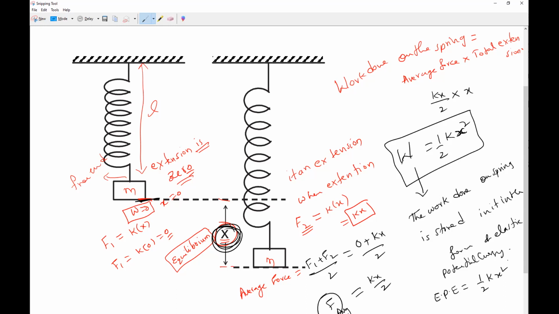Half kx square. K means the spring constant, and X means extension. So the elastic potential energy is half into spring constant into X square, where X is the extension. Remember, compression is also the same. Compression means what?